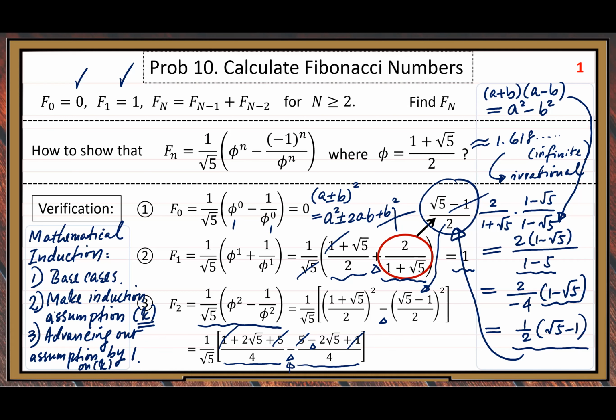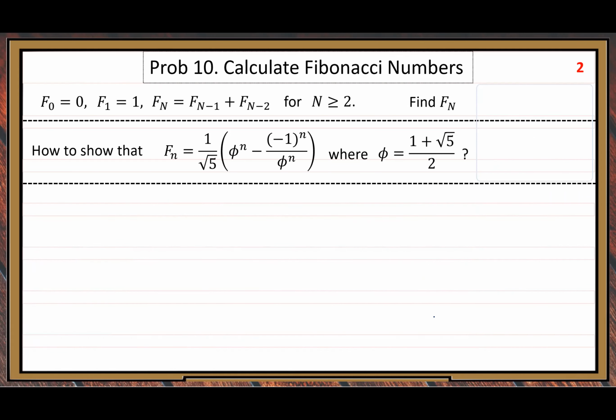Numerator root 5, then the external 1 over root 5. Another cancellation for root 5, so you get the answer 1. That's also correct. We just verified F2 equals 1. So this step number 3 is also correct. So we did 3 simplest cases verification.